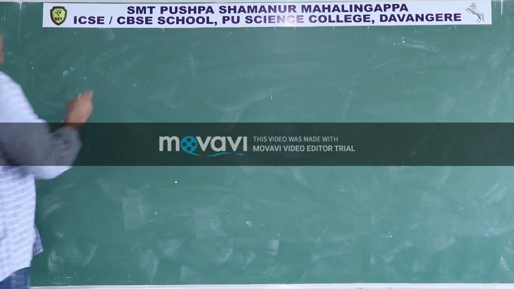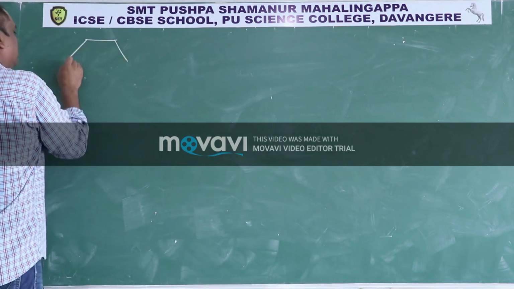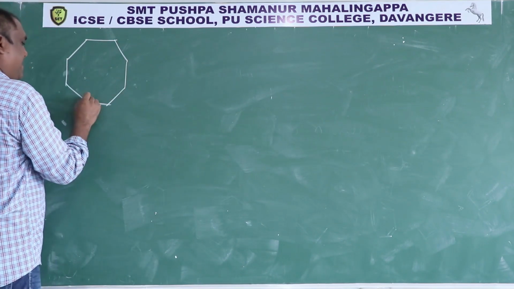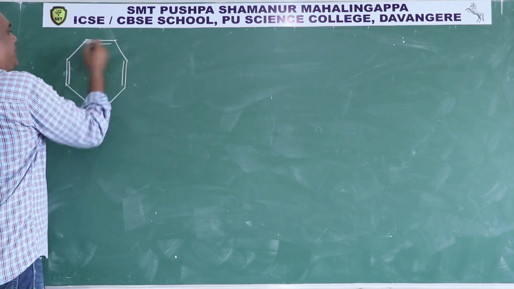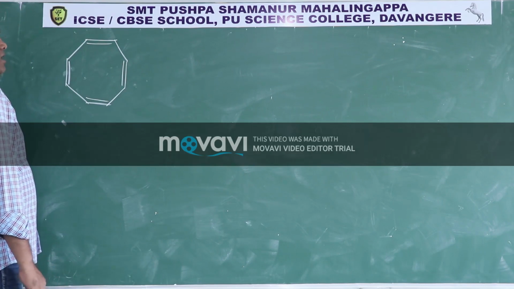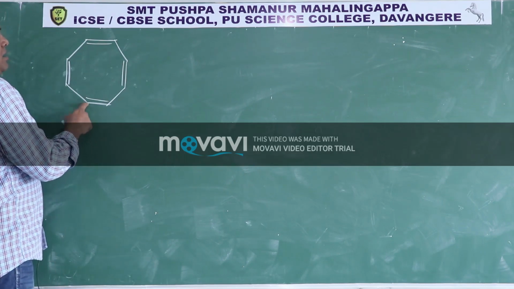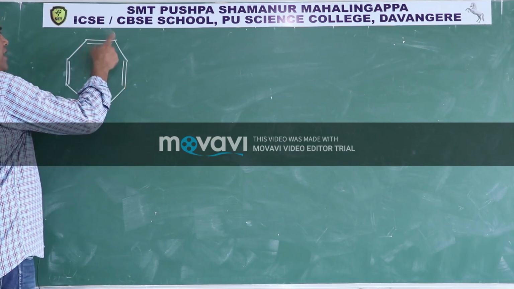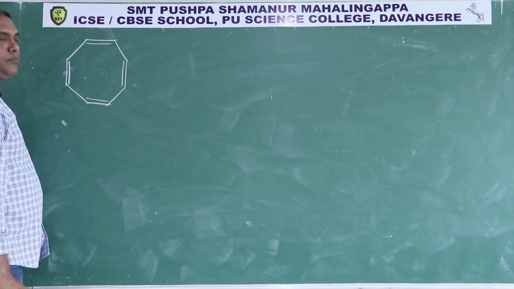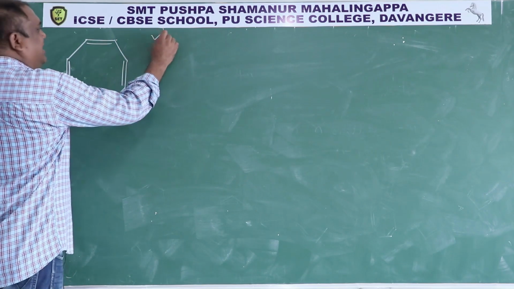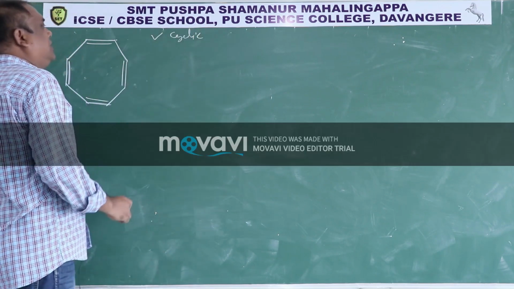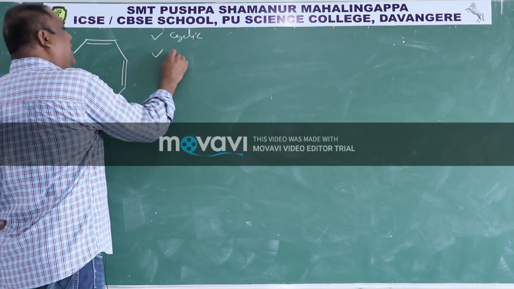Now this one, I told you this name, cycloocta-1,3,5,7-tetraene. First condition, it is cyclic. Actually this compound is not planar.